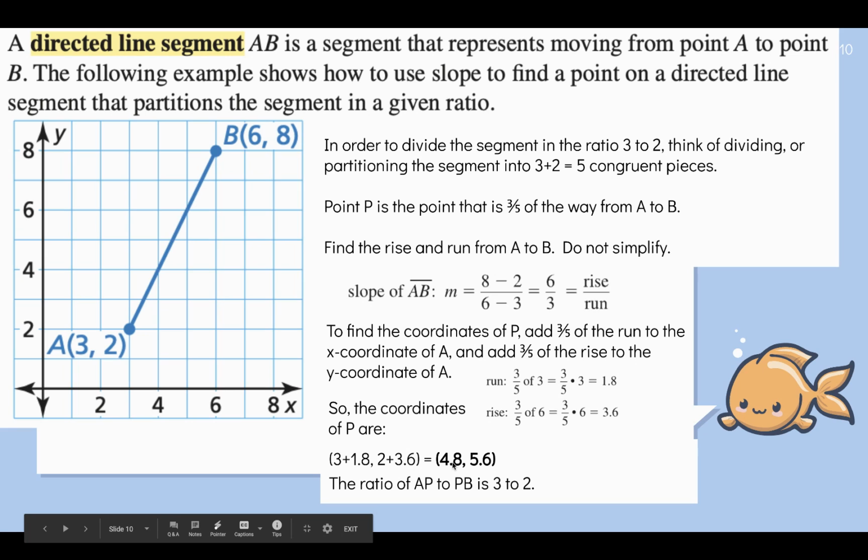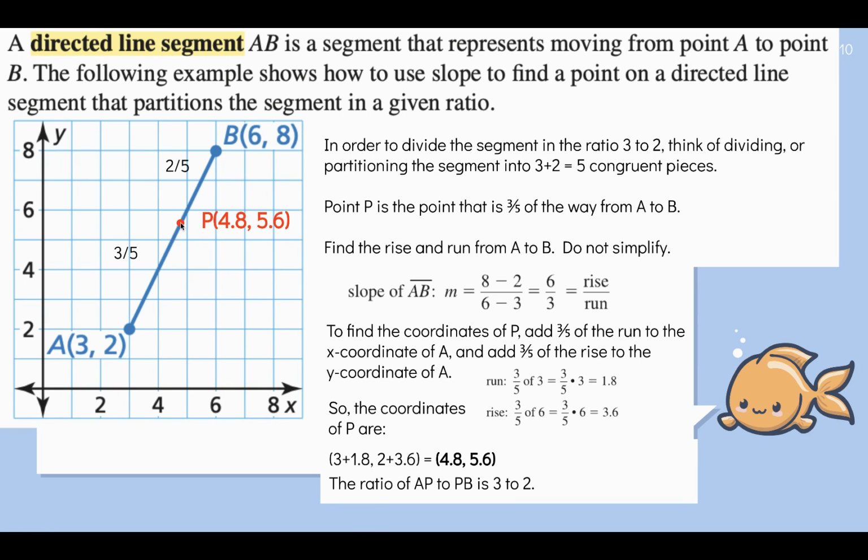How much did you rise? You rose from 2, then you rose an additional 3.6. You didn't rise the entire 6 units. You only rose 3/5 of 6, or 3.6 units. So the coordinates of point P are 4.8, 5.6, and the ratio of AP to PB is 3:2. Let me show you where that is on this graph.